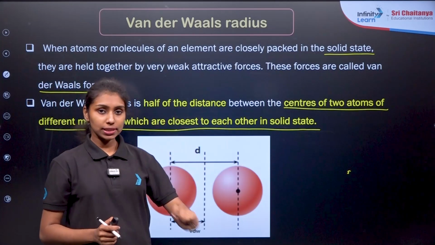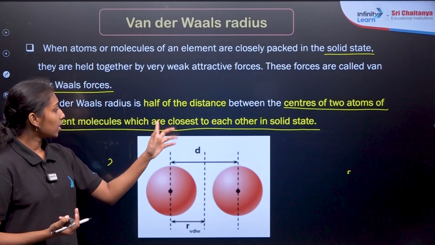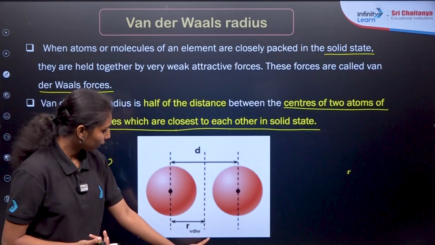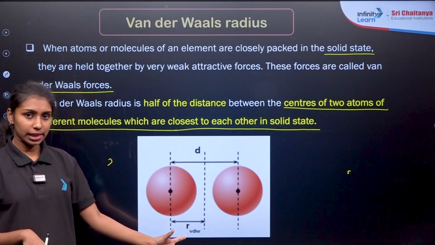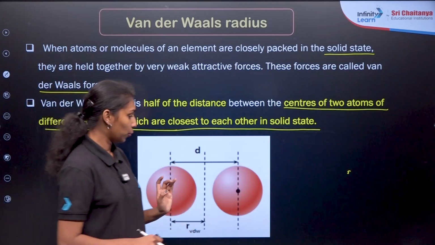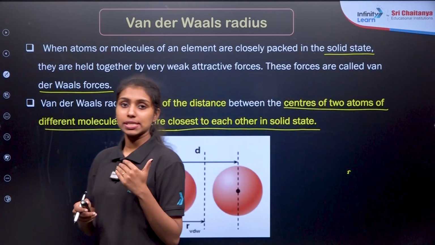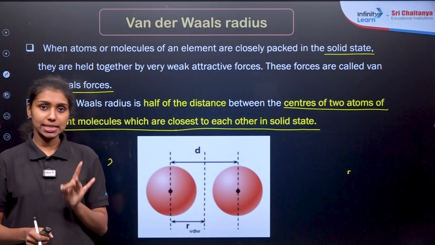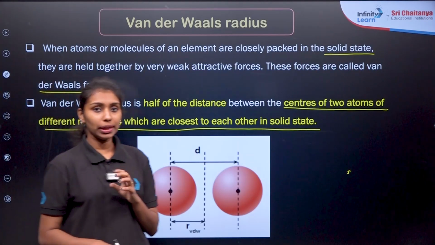So this is half the distance between the two atoms of the different molecules, which are at the closest distance here, right? This will be the total distance, and half of d is equal to the van der Waals radius, which is given as R_vdw, where vdw stands for van der Waals. I hope you understand the difference between covalent radii, metallic radii, and van der Waals radii. These are all about the atomic radii.